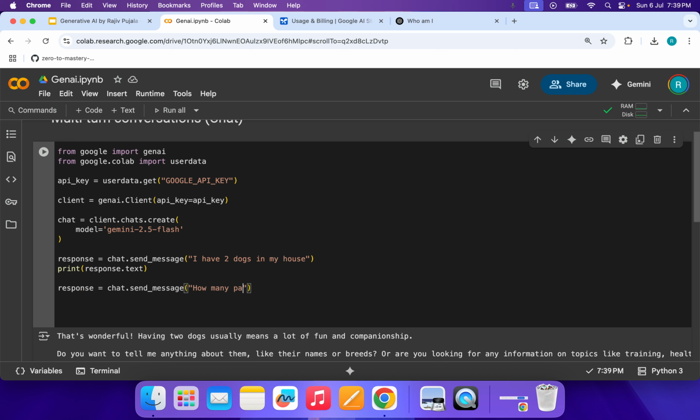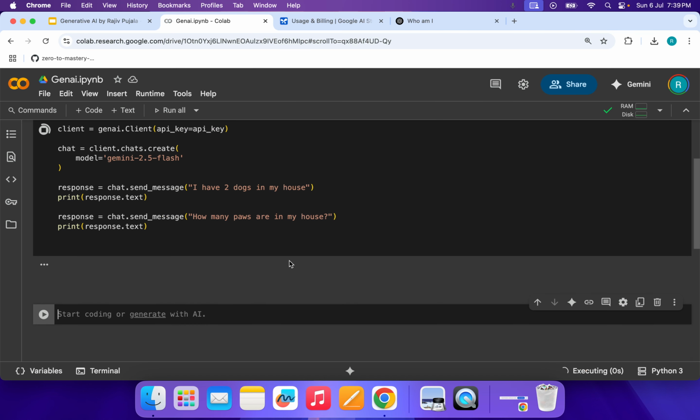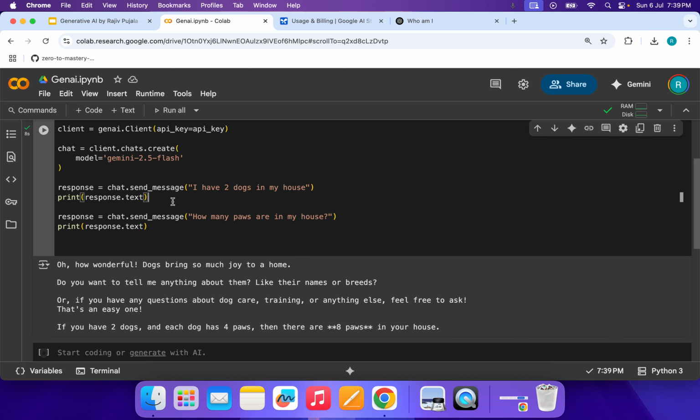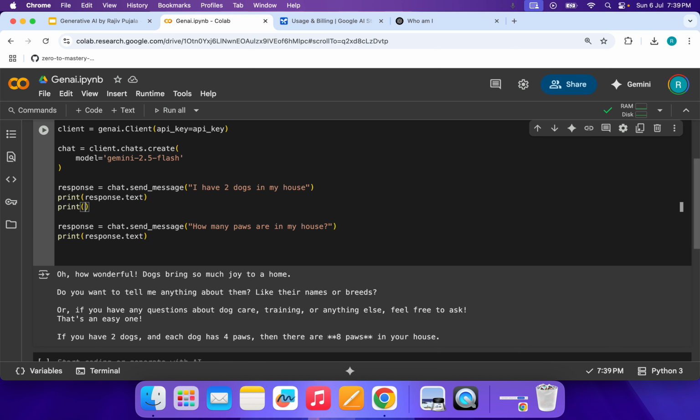"How many paws are in my house?" Each dog has four paws, right? So, four paws in my house. Now let's print response.text and see. Nice. So for the first one, let's say print end of first response.